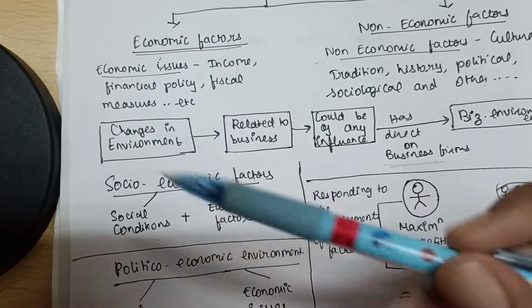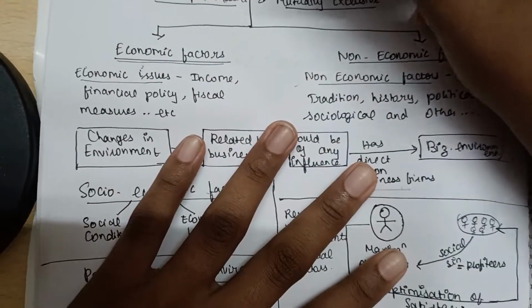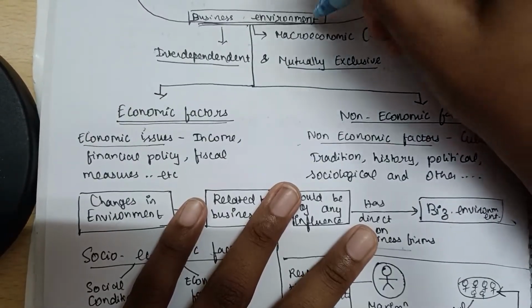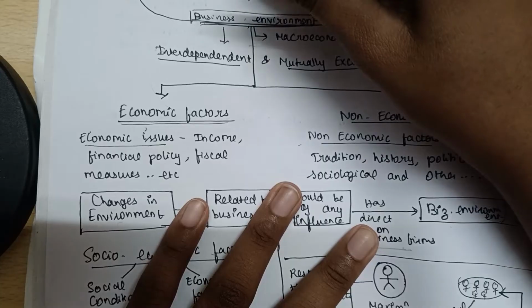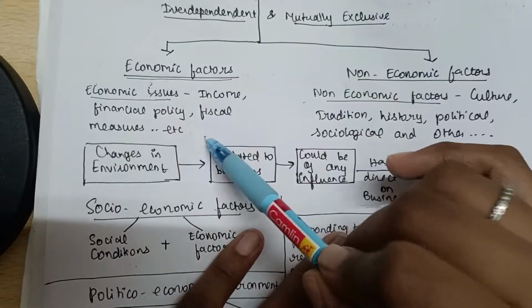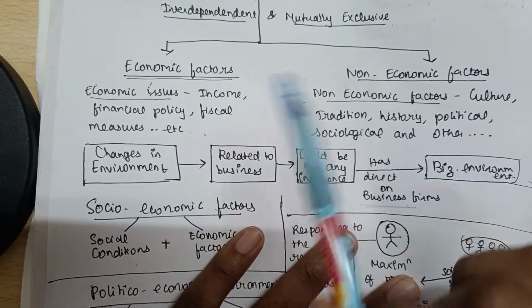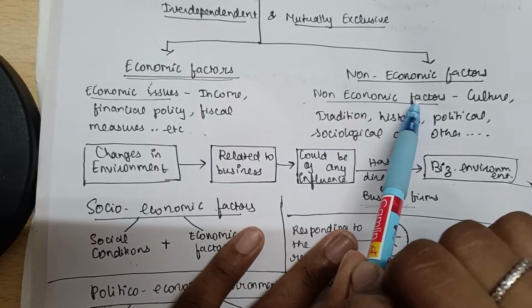Let's say the business environment is influenced by a lot of things. Anything that happens in the environment that is related to the business will influence the business firm, which is what we have to understand. So whatever happens in the business environment can be classified into two broad categories: economic factors and non-economic factors.